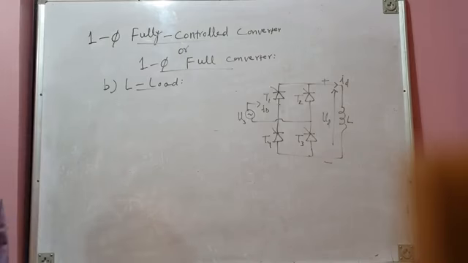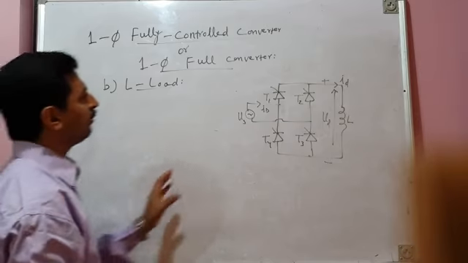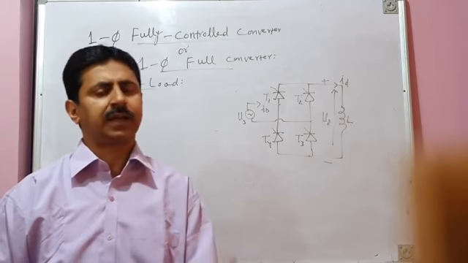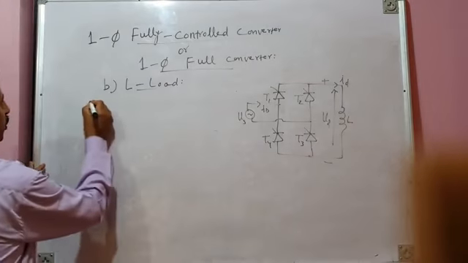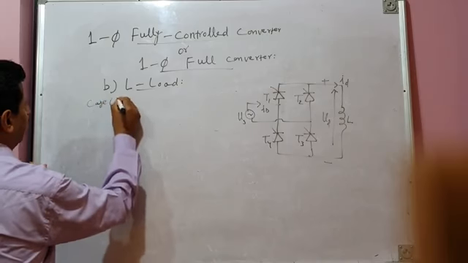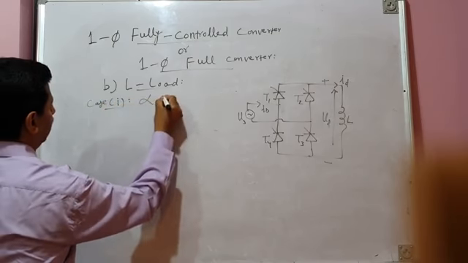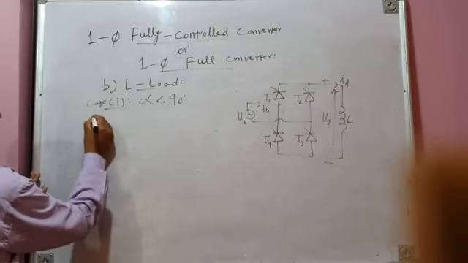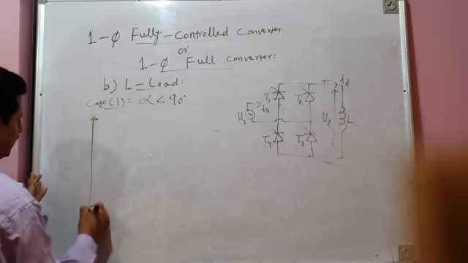Let us try to understand operation with the help of waveforms. Here we will take different cases. We will take alpha less than 90 degrees, alpha equal to 90 degrees, and alpha greater than 90 degrees. So we will take first case, case 1, alpha less than 90 degrees, as delay angle less than 90 degrees. Let us try to understand with the help of waveforms.